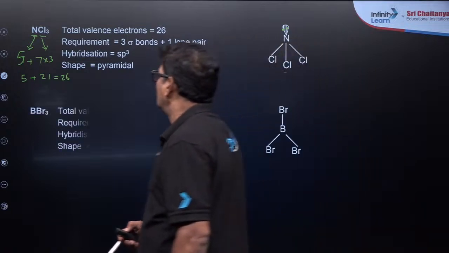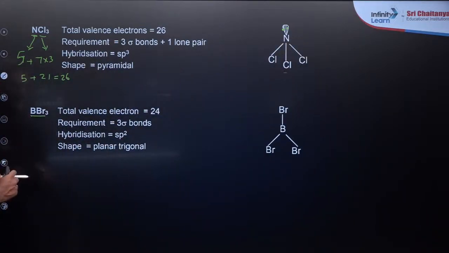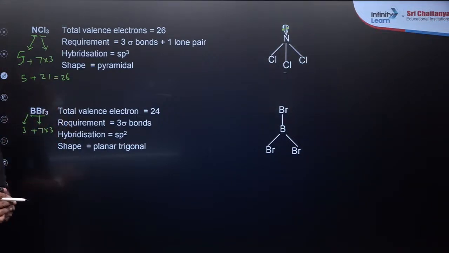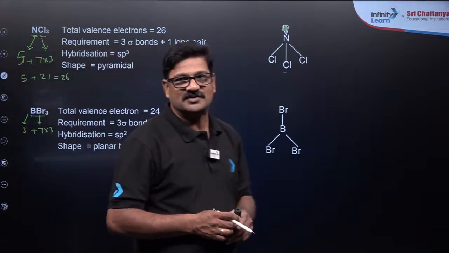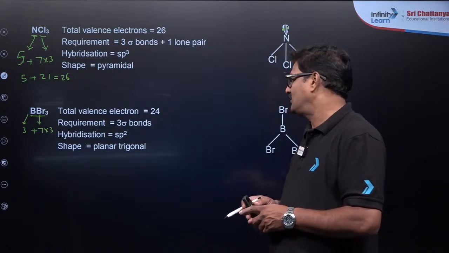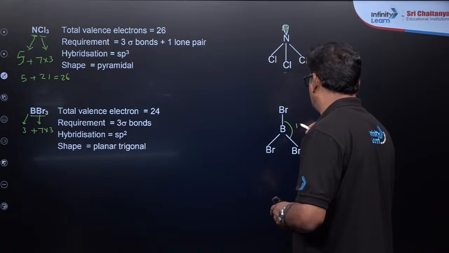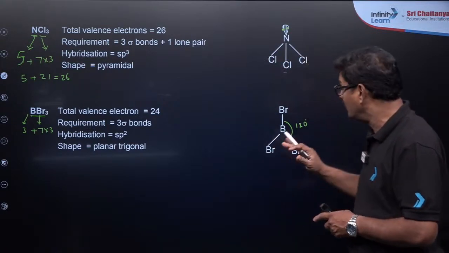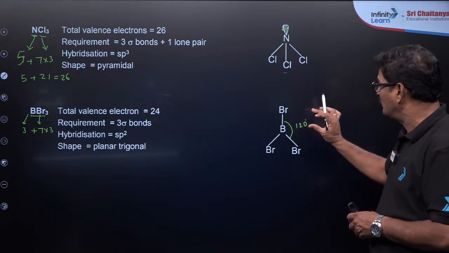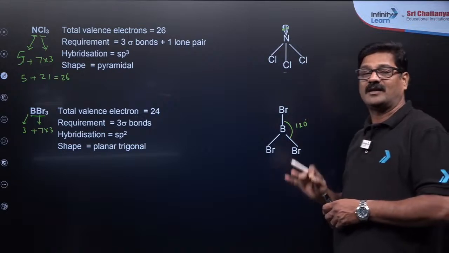Okay, come on, let's talk about another example, BBr3. So total here 7 into 3 plus boron का valency 3 का है. So you're going to get 24 electrons, electron deficient, so that you have sp2 hybridization. The shape of the molecule is going to be trigonal planar, triangular, and the bond angle here perfectly I can say it is going to be 120. So why am I confidently telling it is 120? Because there is no lone pair. जब तक lone pair नहीं है, आपका जो bond angle देख रहे हैं ना, ये standard value रहना है.